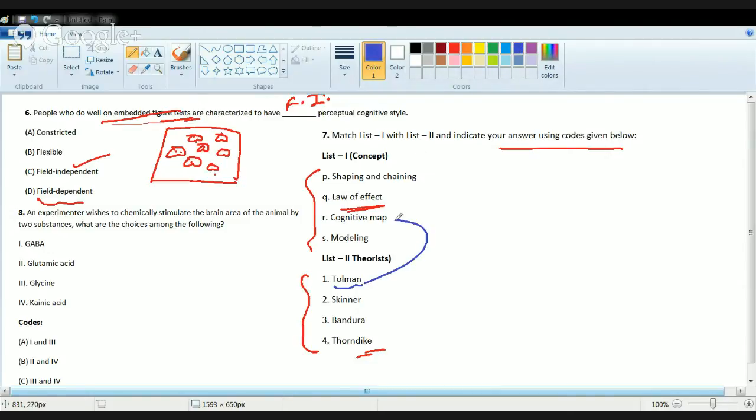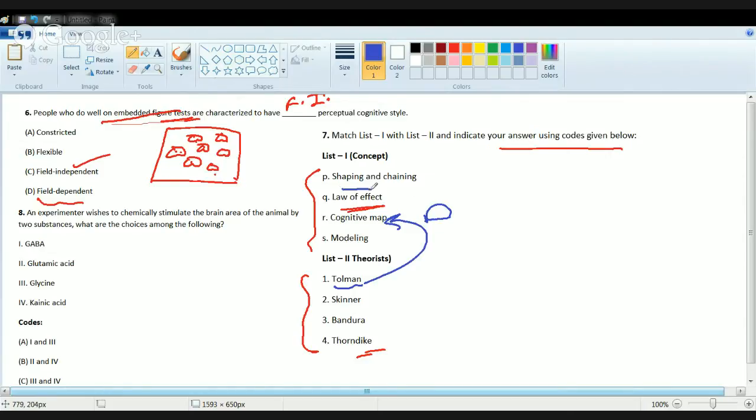Tolman gave the concept of the cognitive map, or he said there is a mental representation in our mind of things that we see in nature. For example, I went to a picnic, I saw everything there, I came back and I want to explain that to my friend. So what happens is, I have a mental picture in my mind. These were the places that were good, and there was a lot of greenery, there were a lot of rivers flowing across. So that is my mental representation of the things that I have in mind.